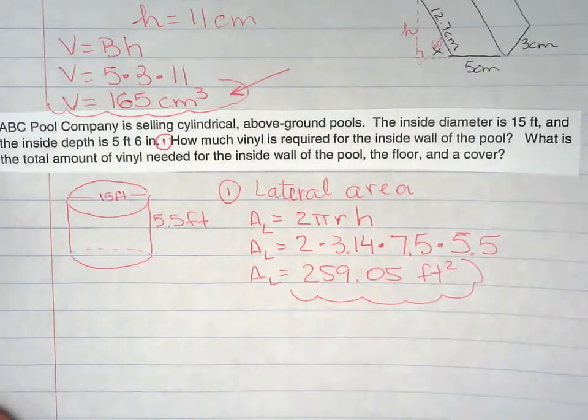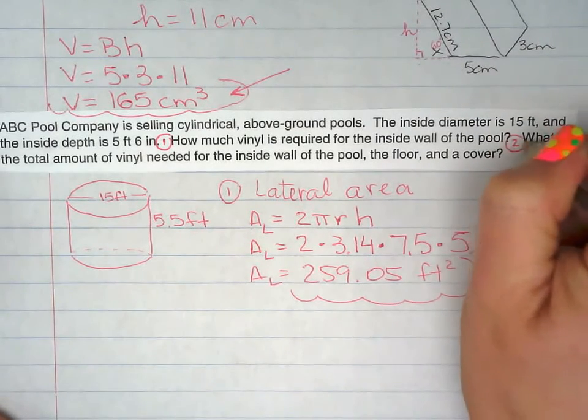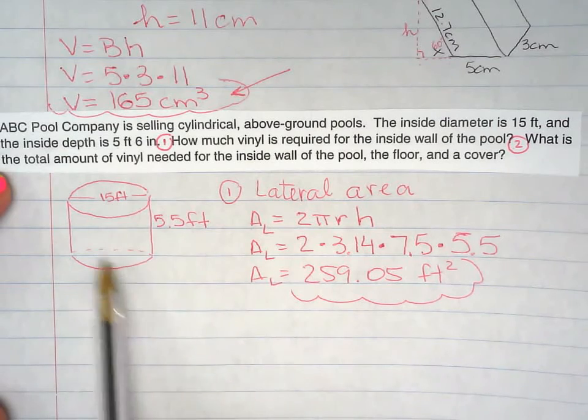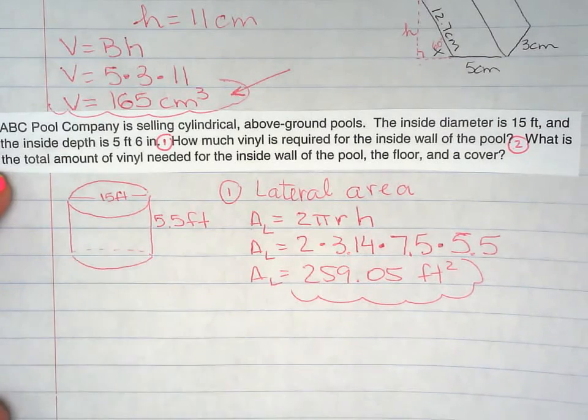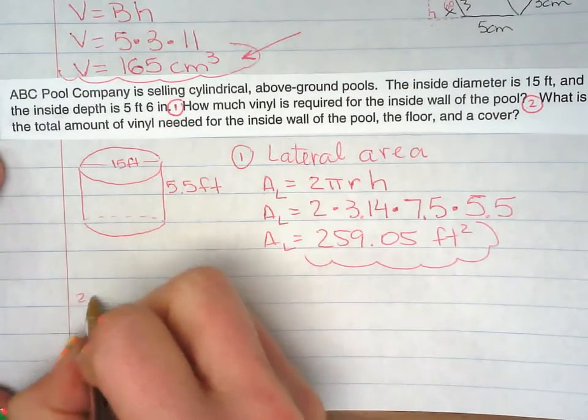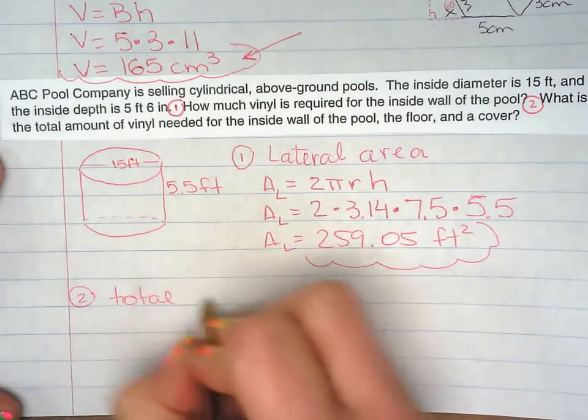Now the other question is, what is the total amount of vinyl, including floor, including the walls, and the cover? This one is easy. This one we've done before. So we need to do the total surface area.